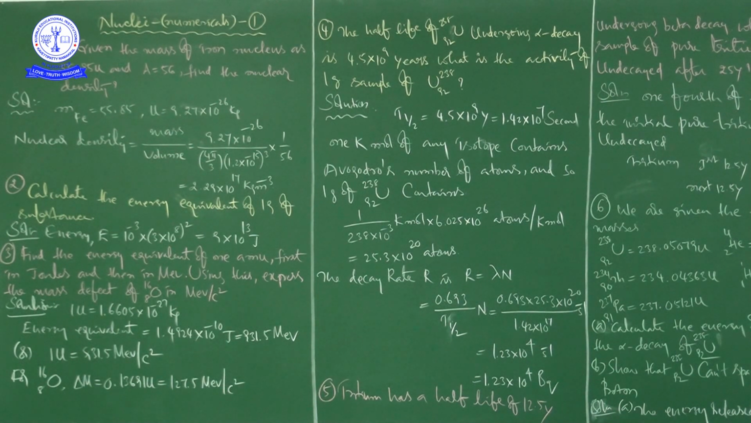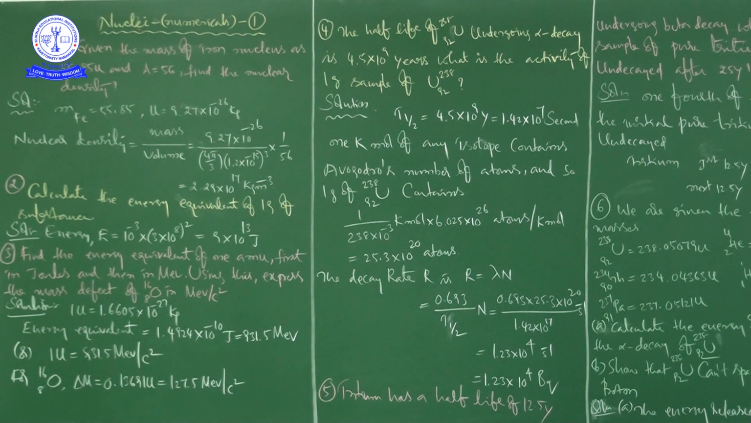Next, fourth problem. See here, the half-life of uranium-238-92 undergoing alpha decay is 4.5 into 10 to the power of 9 years. What is the activity of 1 gram sample of uranium-238-92?